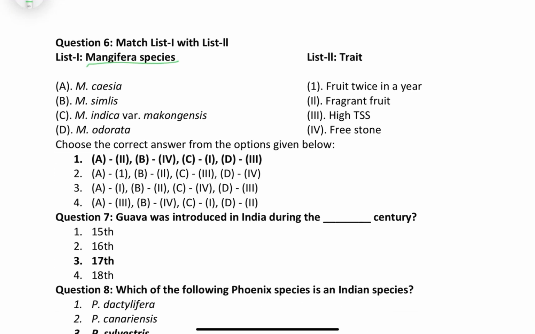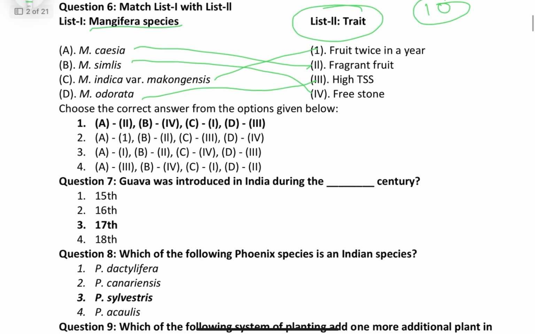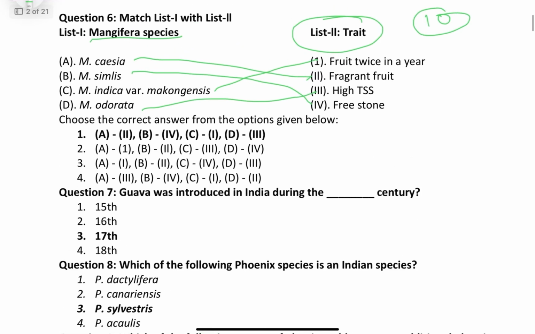There are different Mangifera species and we have to match them with their peculiar traits. Mangifera caesia has fragrant fruit. Mangifera similis is free from stone. Mangifera indica variety Mencongensis fruits twice in a year, and the one that fruits ten times in a year is Magnifica. Then odorata has high TSS. Not Magnifica, I think it is Mangifera lagenifera.